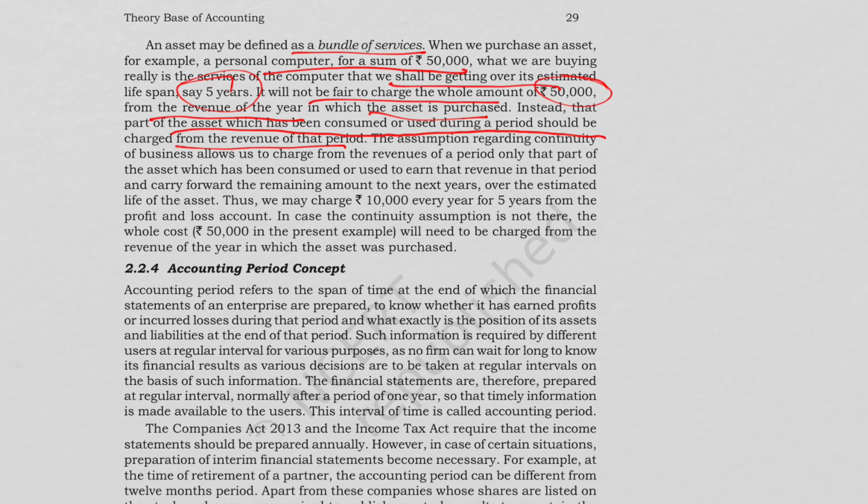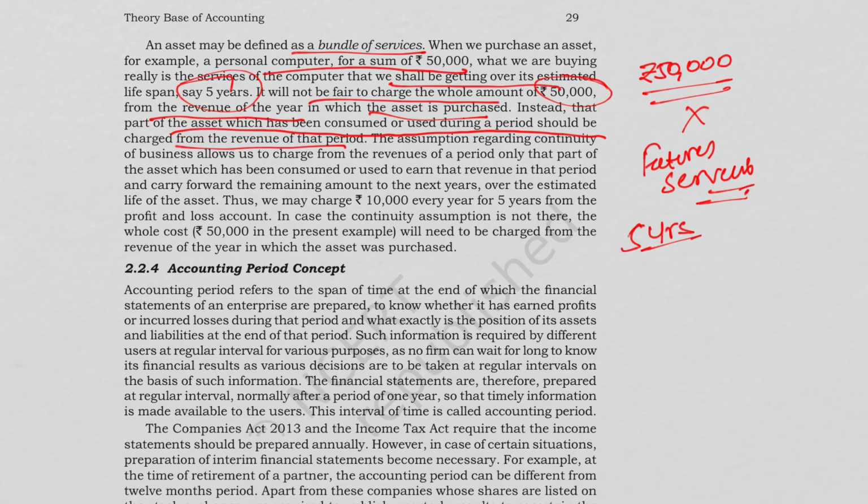Okay, so when you buy a machine for rupees 50,000, you are not buying metal. What you are buying is future services. So if the machine's life is 5 years, then the cost per year of that machine would come out to be 10,000.